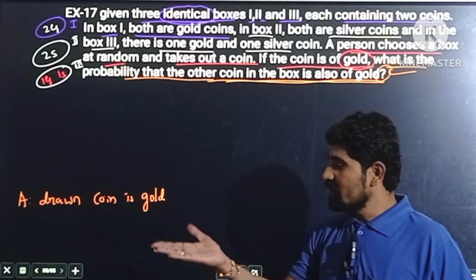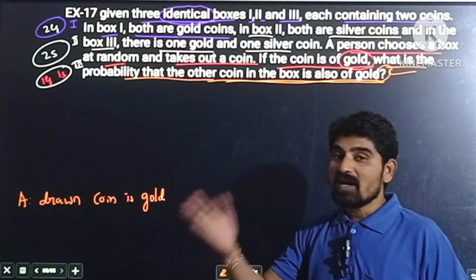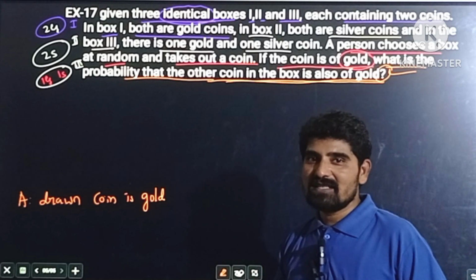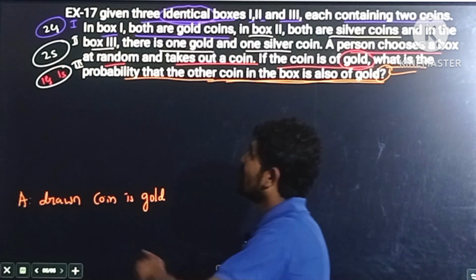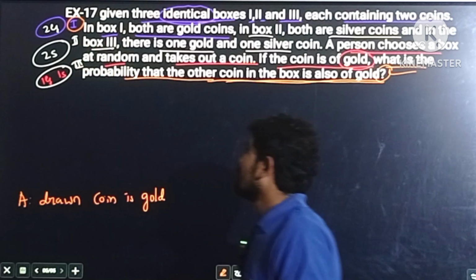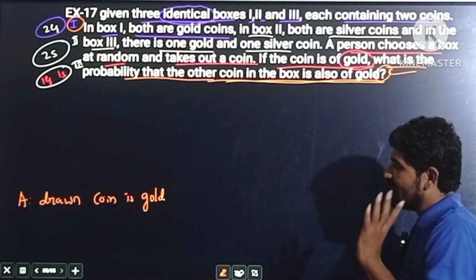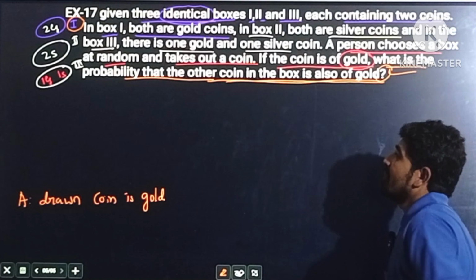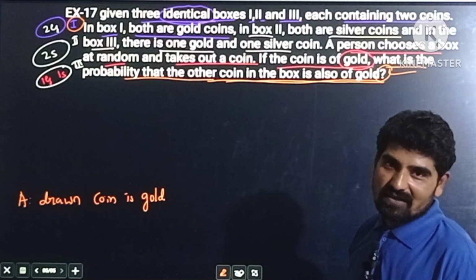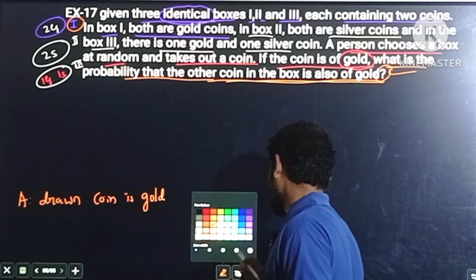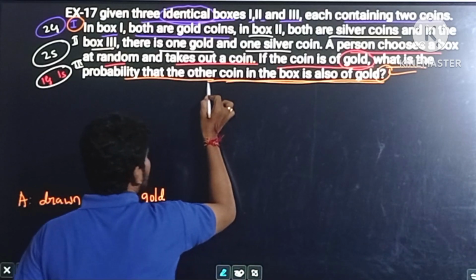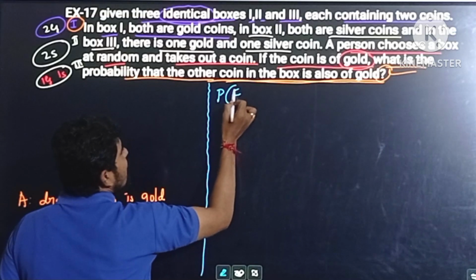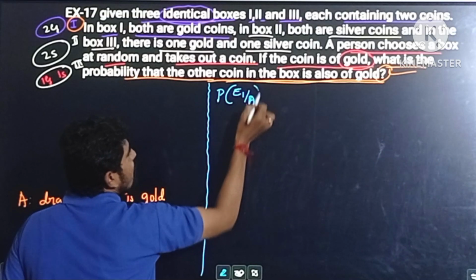is also of gold? One gold coin came out, so the other coin in the box must also be gold. In which box will that be? The box consisting of both gold coins exists in the first box. Therefore the question is, what is the probability that the drawn coin is gold from the first box. Instead of saying first box, he says here, probability that the other coin in the box is also of gold. So therefore required probability is probability of E1 by A, probability of the gold coin in first box,